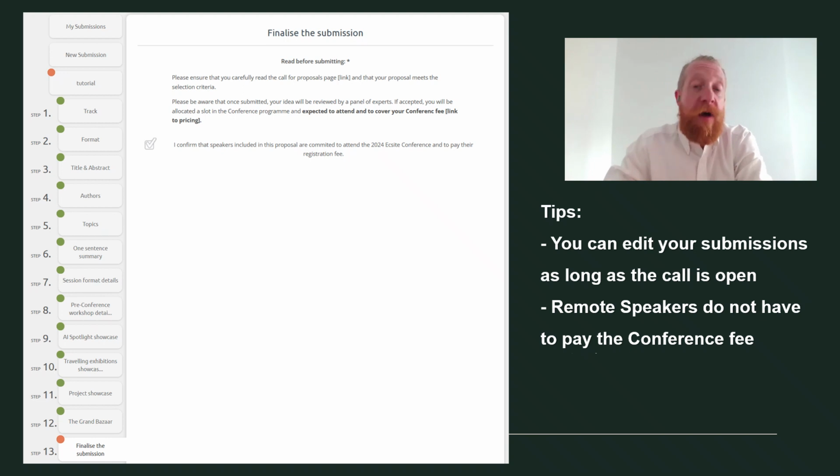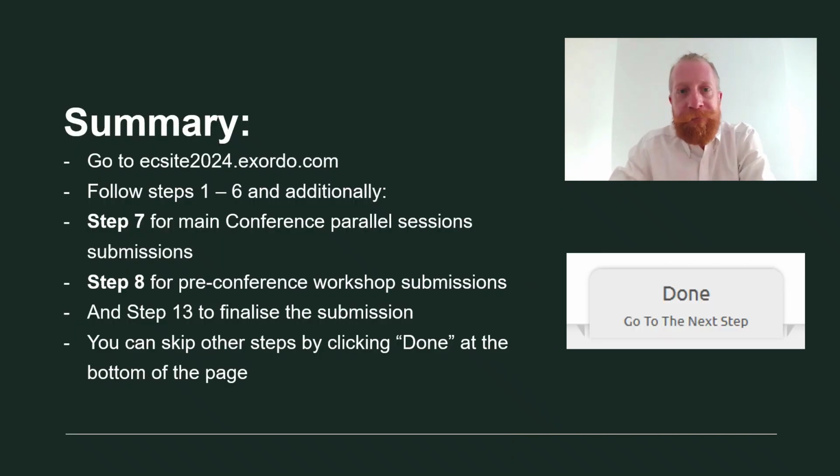After step 7 or step 8, you can skip all other steps until the last one, step 13. Here we ask you to make sure that if your session is successfully selected, your speakers are committed to attending the conference and they will cover the conference fees and other costs. After clicking Done on this step, your session will be officially submitted. You can always go back to your submissions and edit them as long as the call remains open. You can find all the important dates in the description of the video.